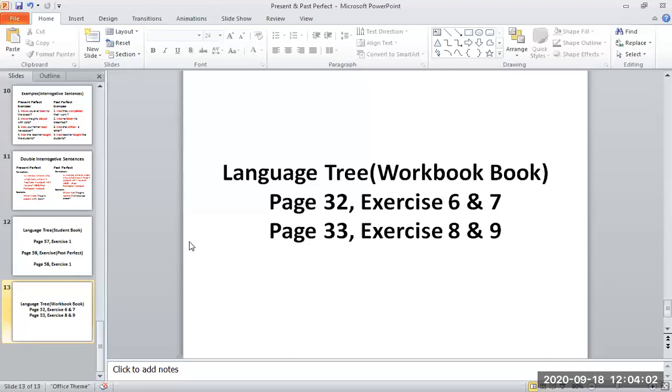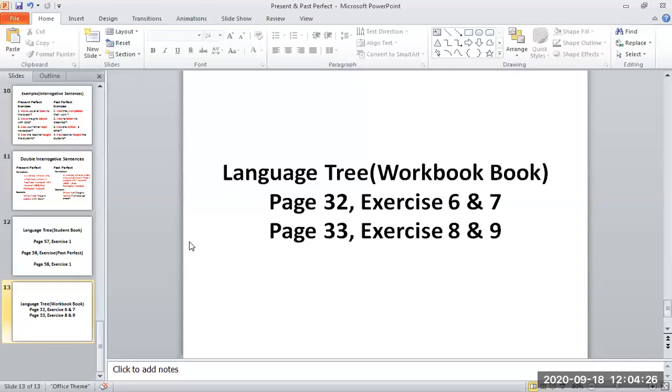Okay, sentence number 7. After I had washed my clothes, I hung them out to dry.